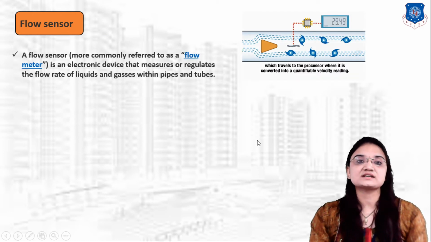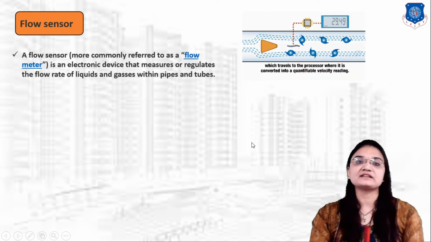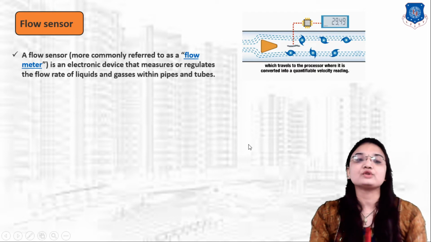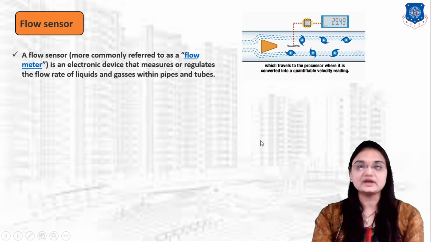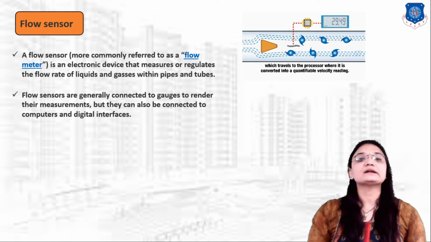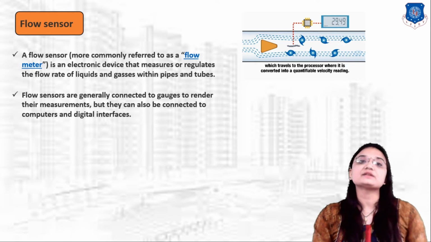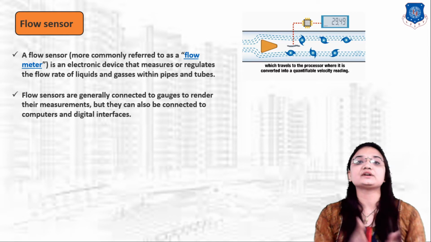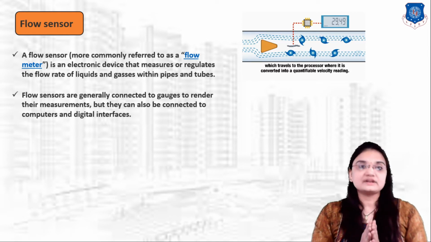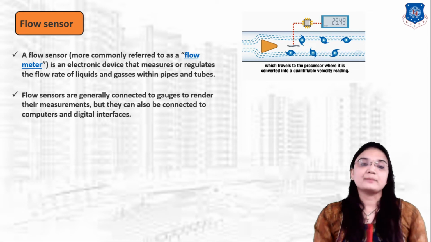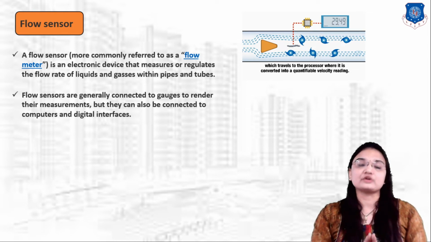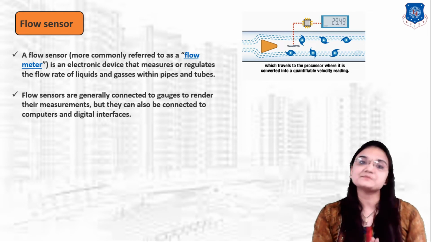Now next, what is a flow sensor? The flow sensor is nothing but an electronic device that measures and regulates the flow rate of liquid or gases within pipes and tubes. A flow sensor is generally connected to gauges to render the measurement, and it is also connected to another electronic device like a computer and digital interfaces, to measure and regulate the flow rate of liquid and gases in pipes and tubes.